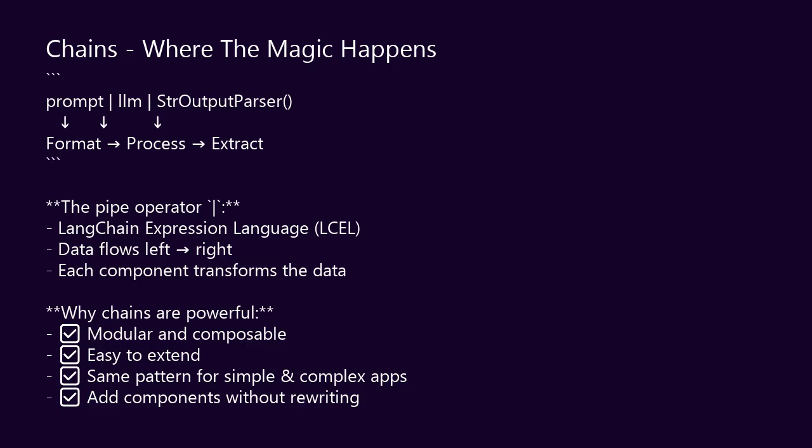One line creates the chain. One line runs it. The simplicity is deceptive. This same pattern powers incredibly sophisticated AI applications. Let me test this with a few questions. Watch how our bilingual assistant handles different languages.